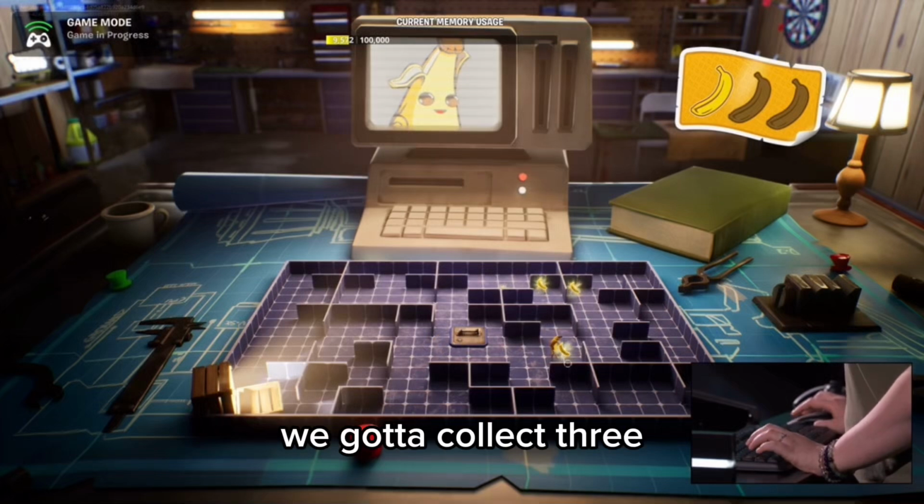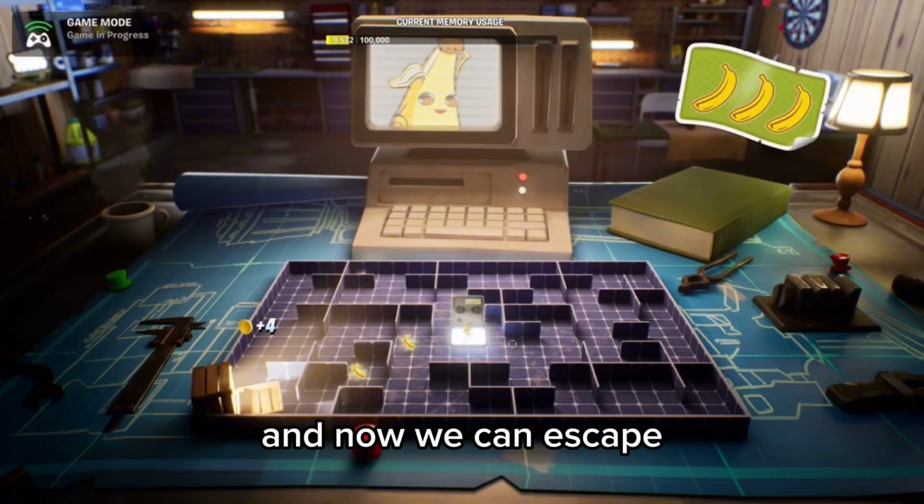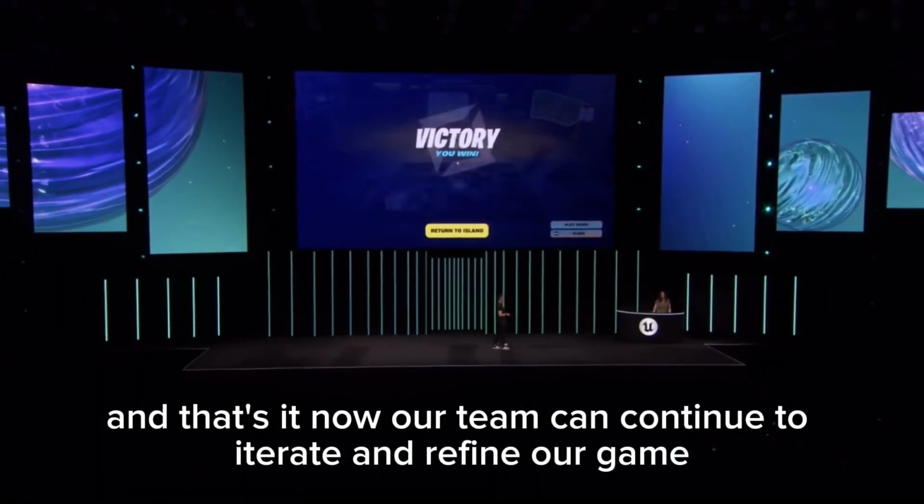We gotta collect 3. And now we can escape. And that's it. Now our team can continue to iterate and refine our game.